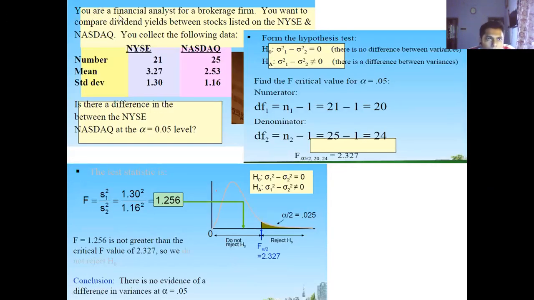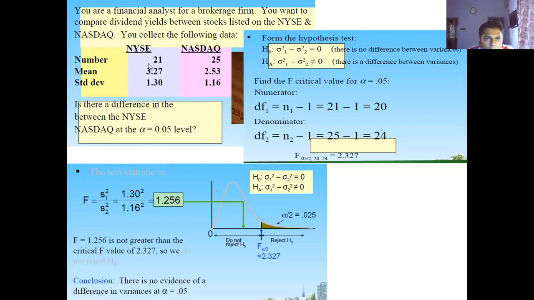Suppose you are a financial analyst for a brokerage firm. You want to compare dividend yields between stocks listed on the New York Stock Exchange and NASDAQ. Now you collect the following data for New York Stock Exchange and for NASDAQ. Your sample size for New York Stock Exchange is 21. For NASDAQ, your sample size is 25.